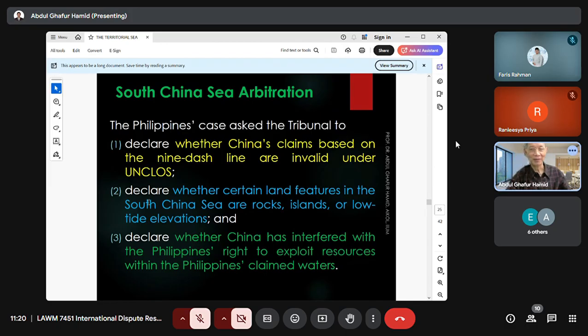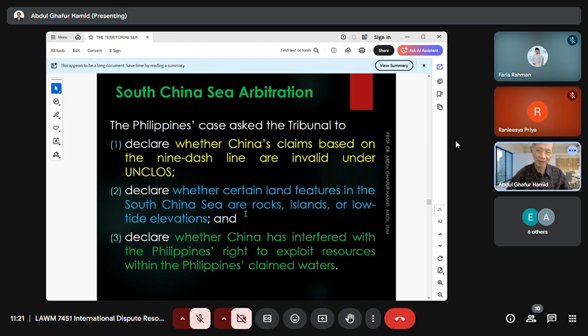Number 2, to declare the status of certain land features in the South China Sea. There are many maritime features, right? Whether they are rocks, islands, or low tide elevations. So three types of maritime features: rocks, islands, or low tide elevations. A low tide elevation has no maritime entitlements. Islands have all the maritime entitlements, but a rock which cannot sustain human habitation has less maritime entitlement.